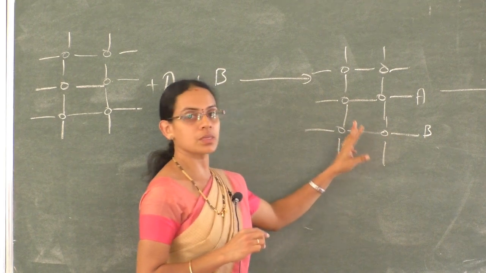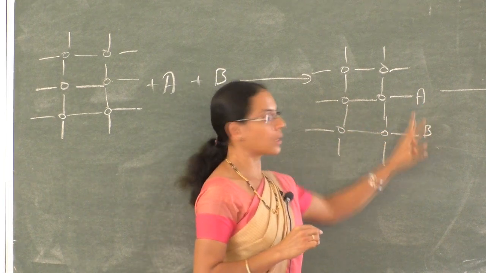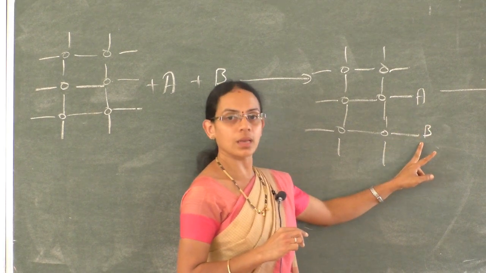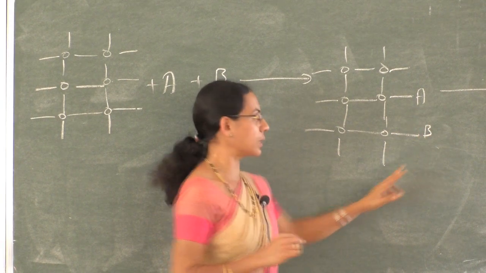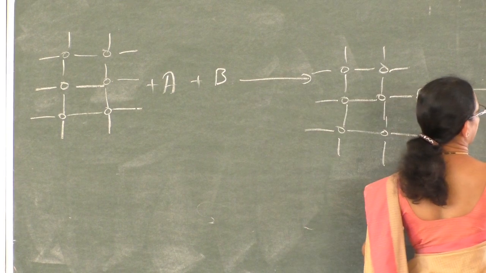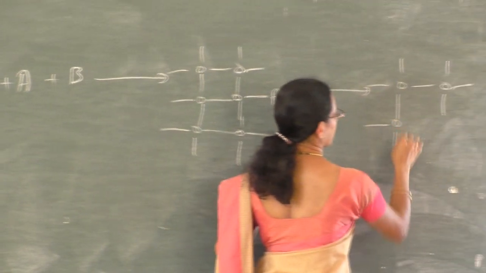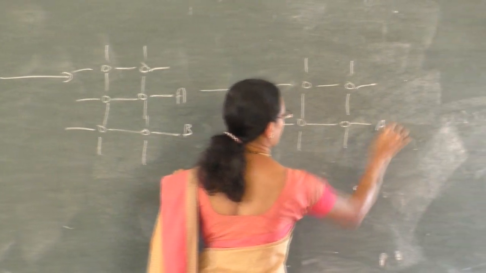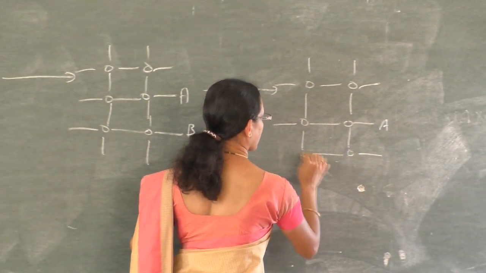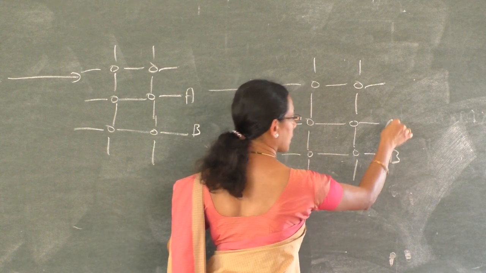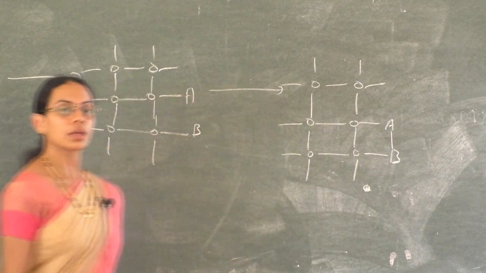And the third step is, if the adsorption takes place at adjacent sites, then they may undergo reaction to form an intermediate. So reaction takes place between the reactants A and B and they form an intermediate.